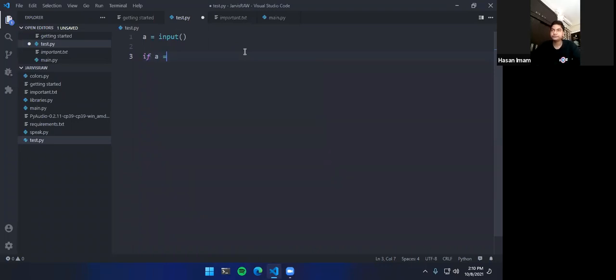If A equals, let's just call my variable here play, and then we are going to have print playing, and then we have to have an elif command. So elif is basically else if in Python. So let's just elif A equals stop.